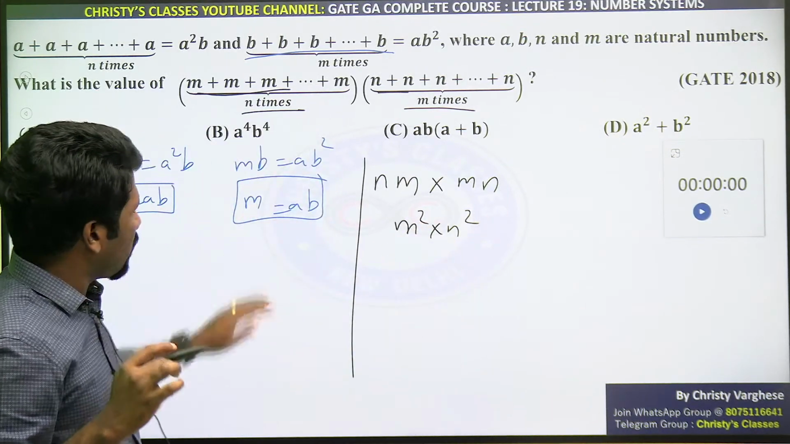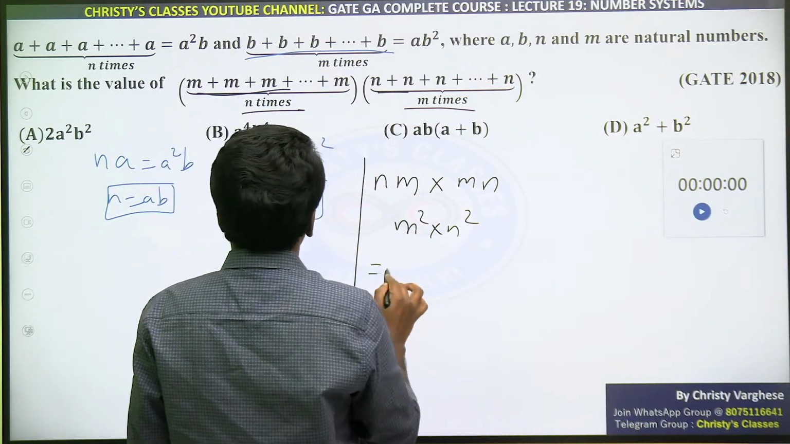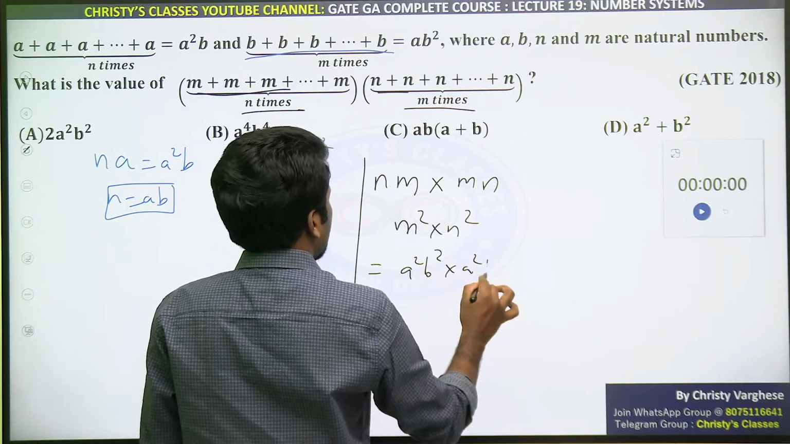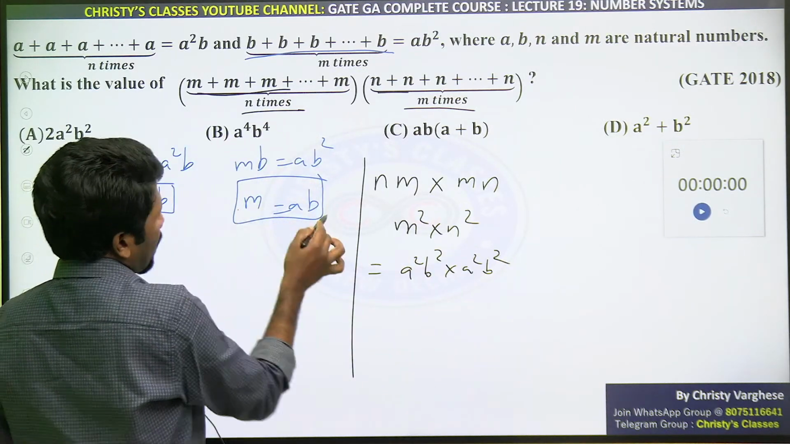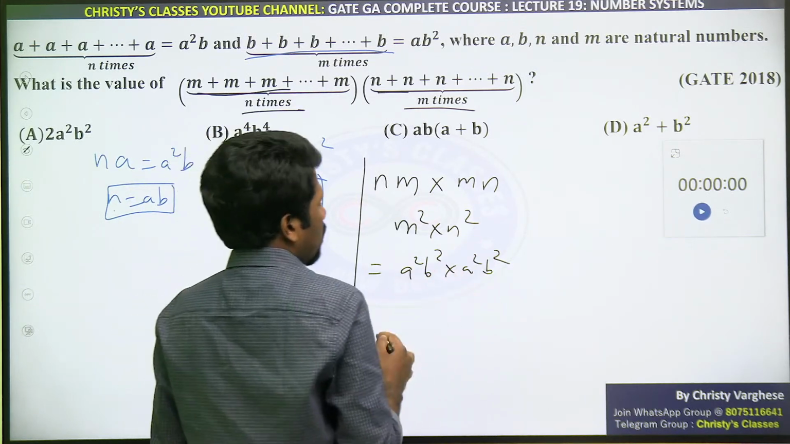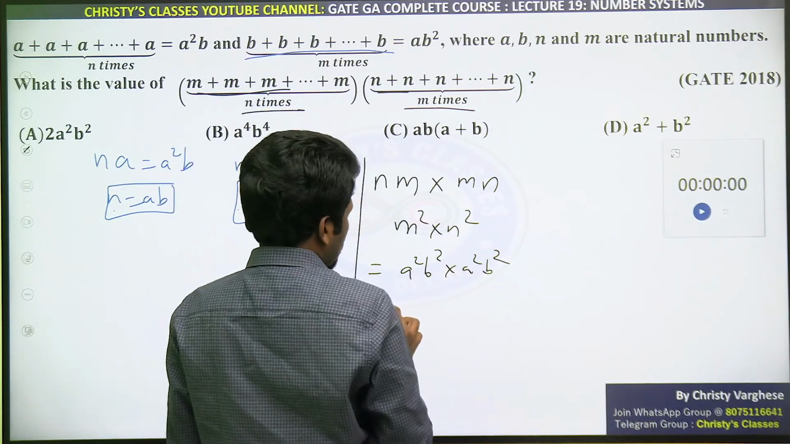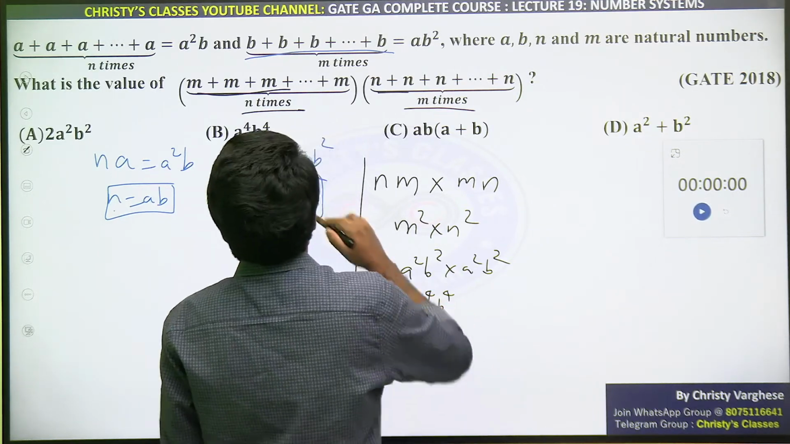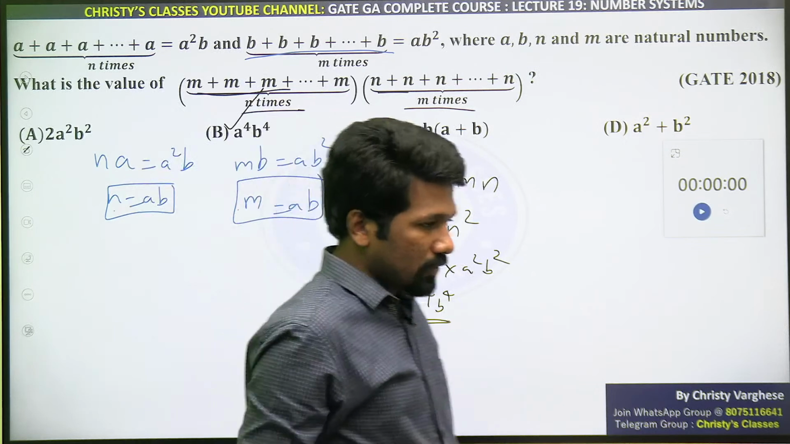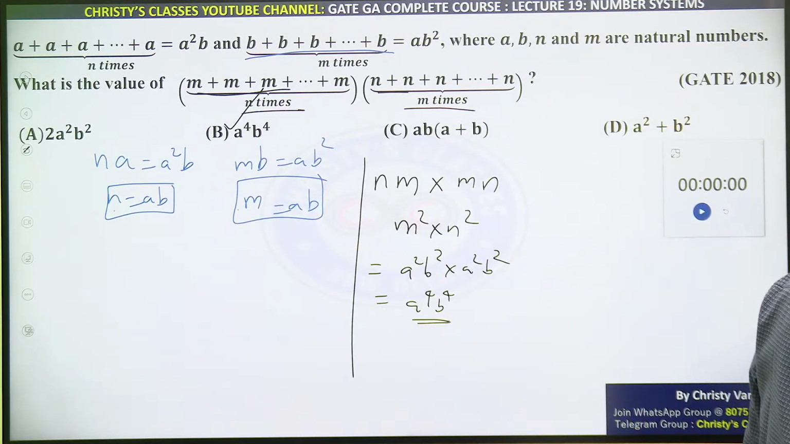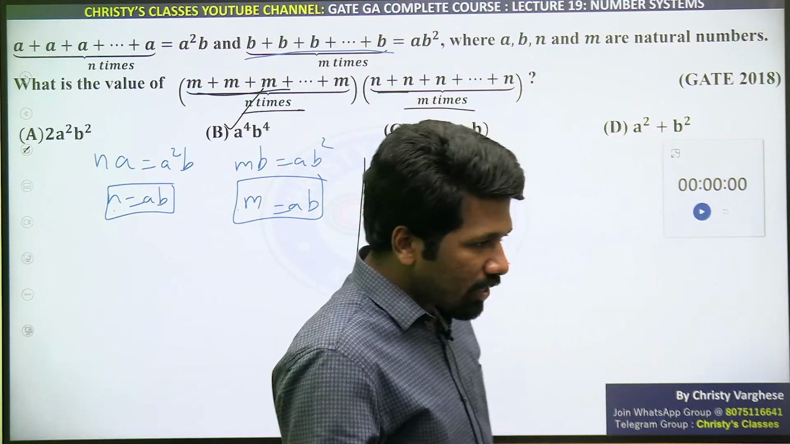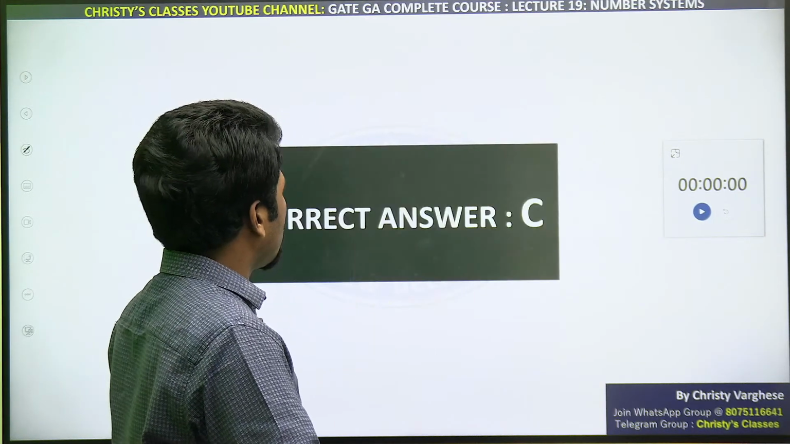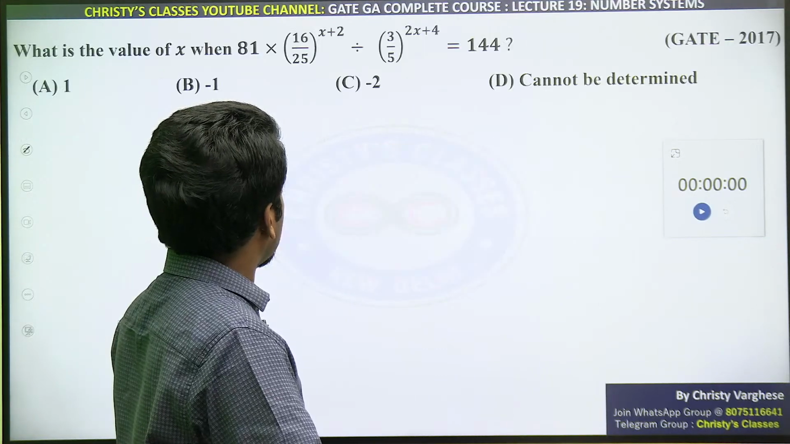Now M and N are already given here. We found it already. M and N are AB. So M square N square will be A square B square into A square B square. That is A raised to 4 into B raised to 4. That is option B. Very simple, right? I don't know why the majority didn't get an answer. It was a comparatively simple question. GATE 2018 this was asked.